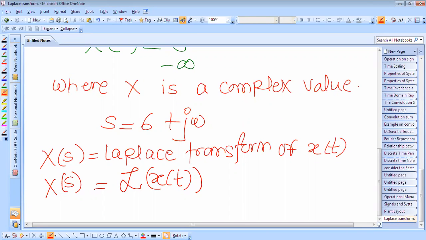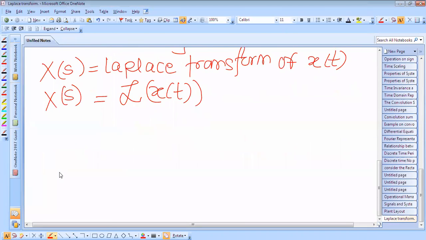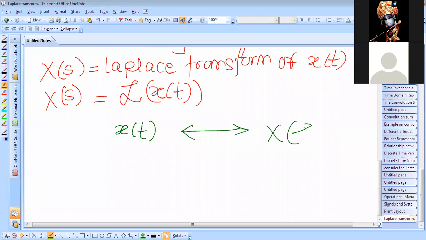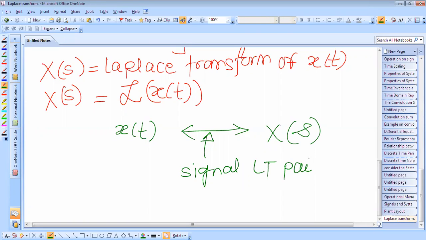Therefore our x of t we can denote like this. Okay, so this is called a signal Laplace transform pair.